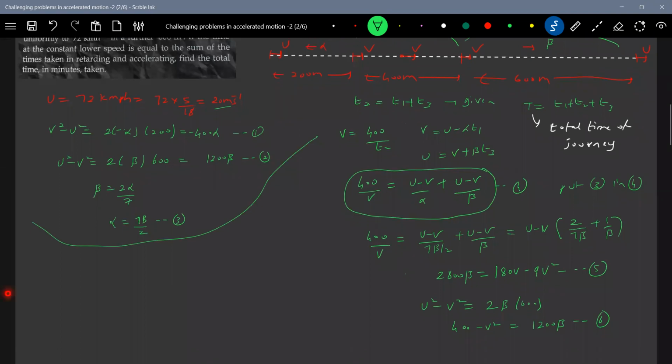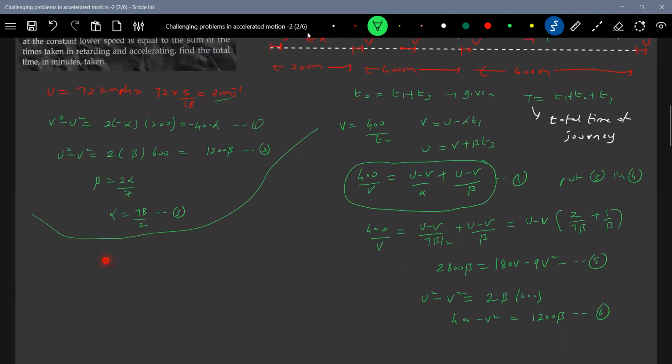So now equating 5 and 6, we'll end up with a quadratic equation solving for V. Or else we'll divide these two.